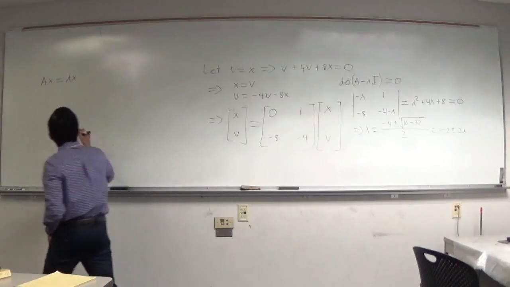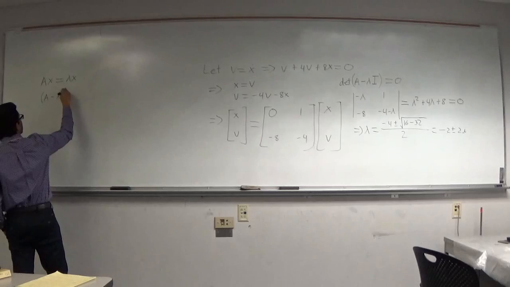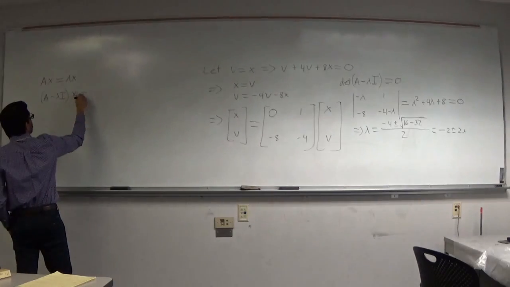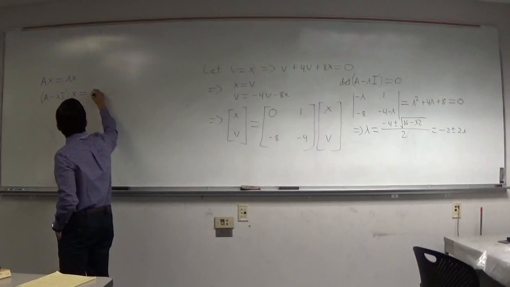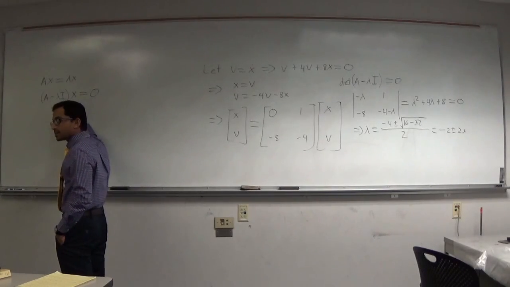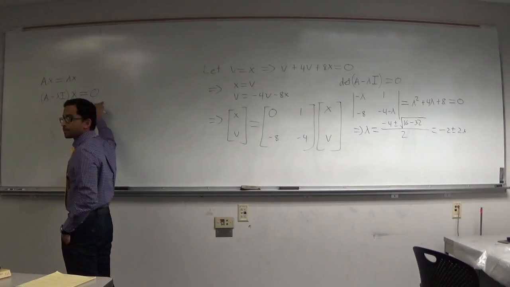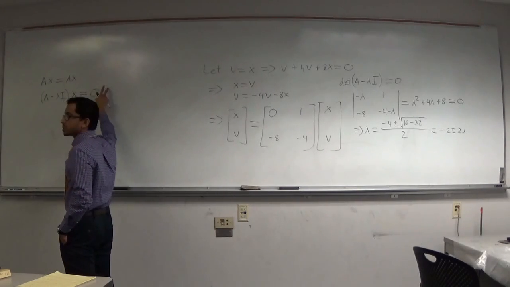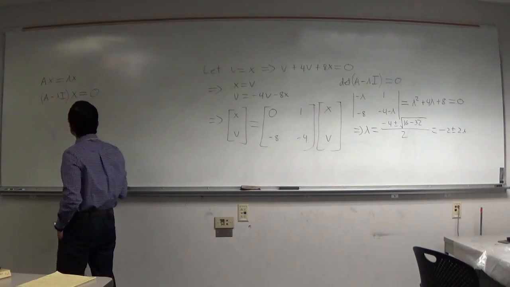We can write it like this: A minus lambda I times the vector x equals 0. We want to find the vectors x such that this will equal 0. So that's how we find our eigenvectors.